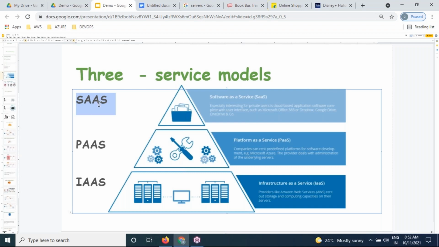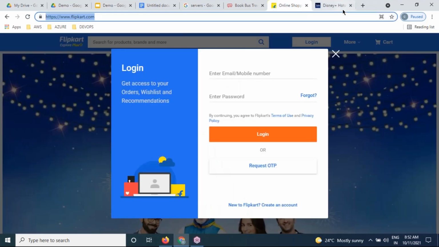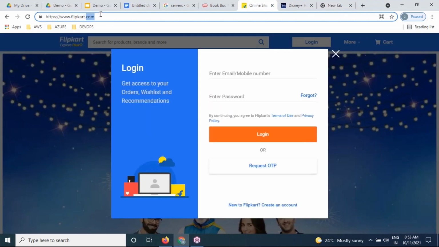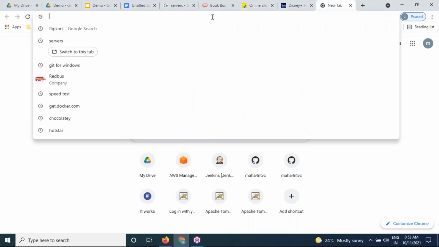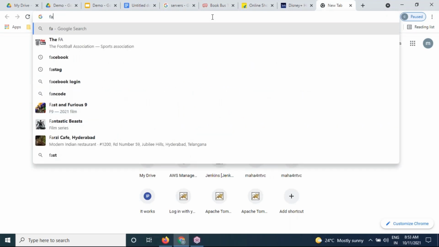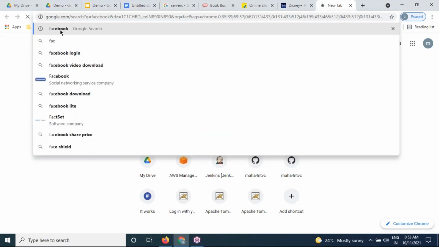SaaS means software. If we have any software deployed on the cloud, we are able to give the service to the public, like Flipkart, like Facebook. Is Flipkart a software or not? Please tell me. Is Facebook a software or not?